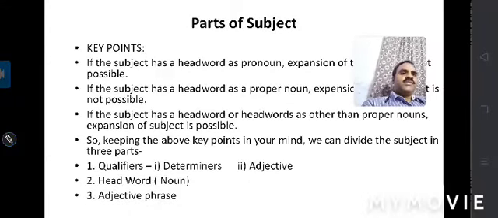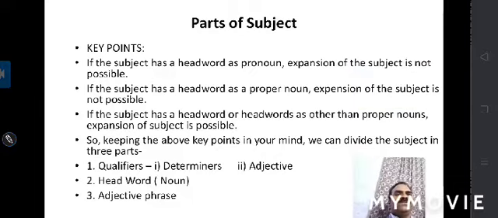Now let's go further. Now the parts of the subject. We must know some key points regarding the parts of the subject, which are here. Let's see now. If the subject has a head word as a pronoun, expansion of the subject is not possible.